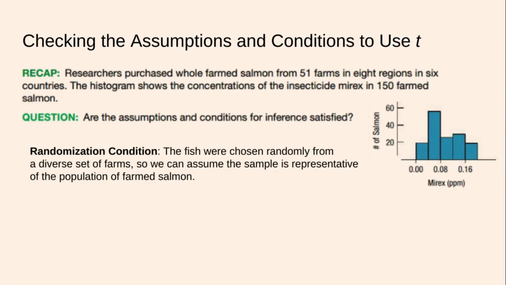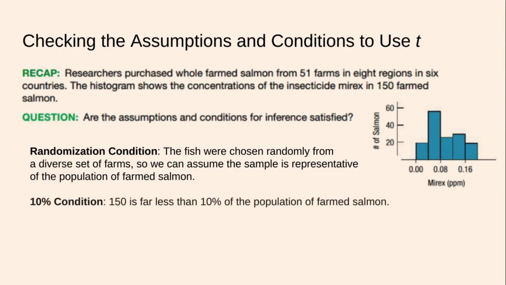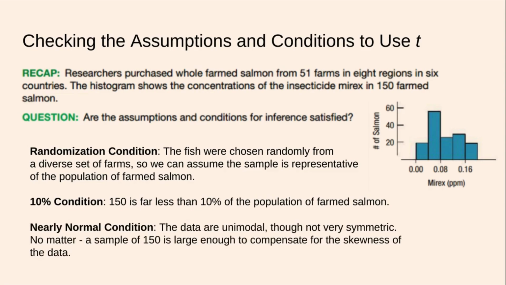But the randomization condition: the fish were chosen randomly from a diverse set of farms. We can assume the sample is representative of the population of farmed salmon. Not a bad assumption, right? And the 10% condition: 150 is obviously far less than the population of farmed salmon. Fish farming is quite common worldwide. 150 is way less than the population there. The nearly normal condition: the data are unimodal, though not very symmetric. No matter, we have a sample of 150, and that is large enough to compensate for the skewness of the data, so we say, good enough.